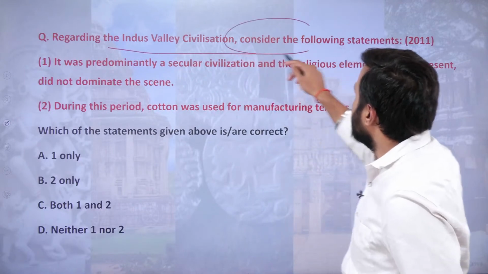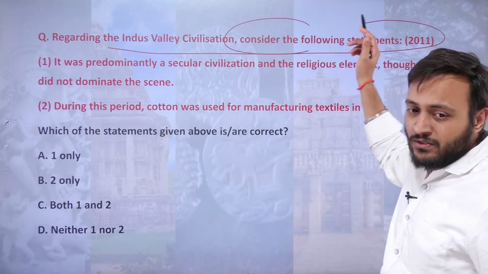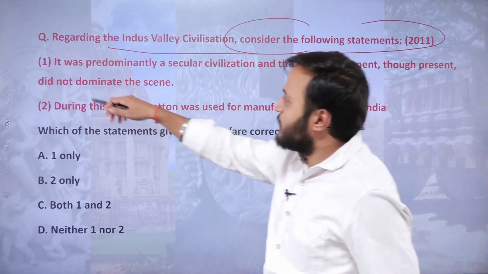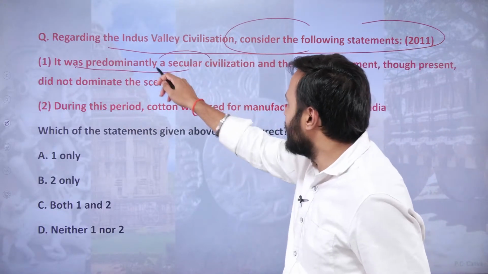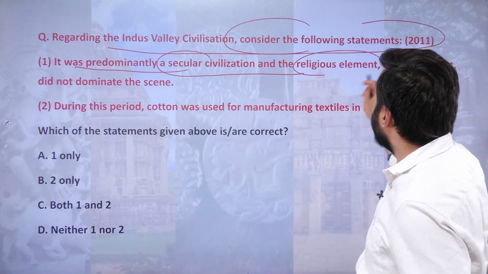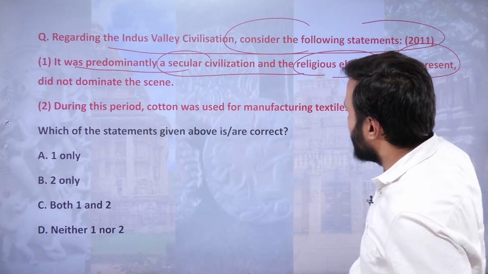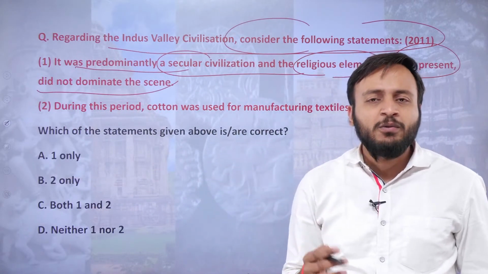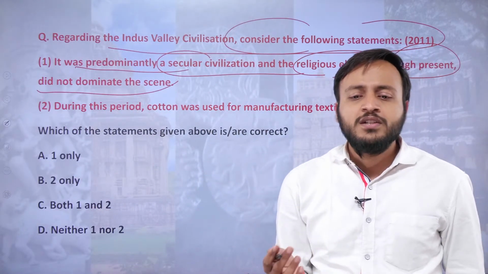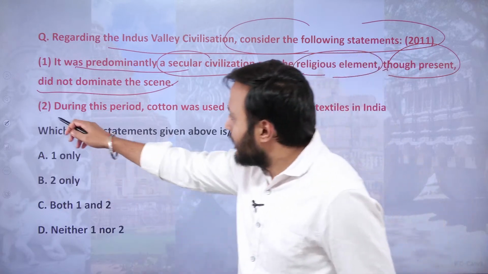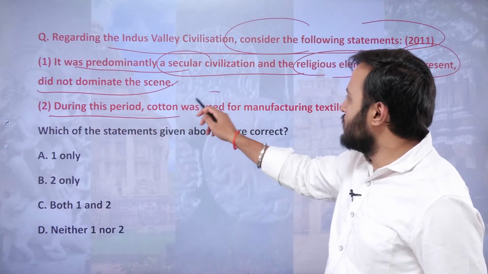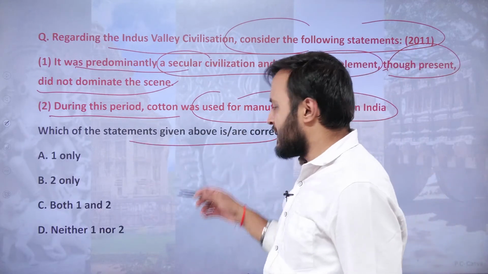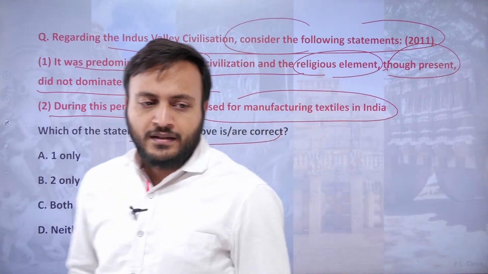civilization. Consider the following statements, which were asked in 2011. Got it, everyone? In 2011. It was predominantly a secular civilization, and the religious element, though present, did not dominate the scene. That means the religious element was present, however it did not dominate the scene. During this period, cotton was used for manufacturing textiles in India. So which of the statements given above are correct? You have to tell the right answer.